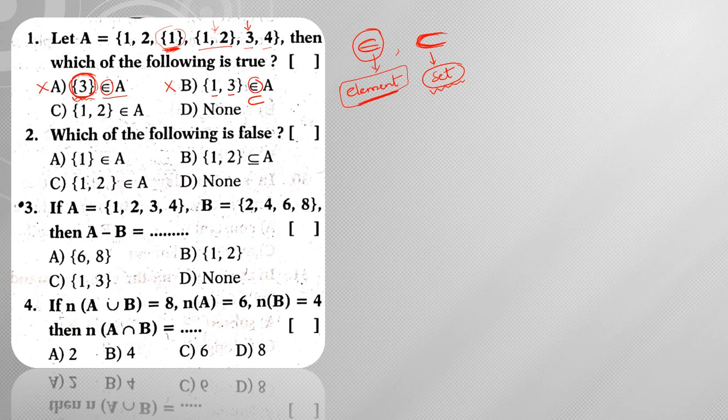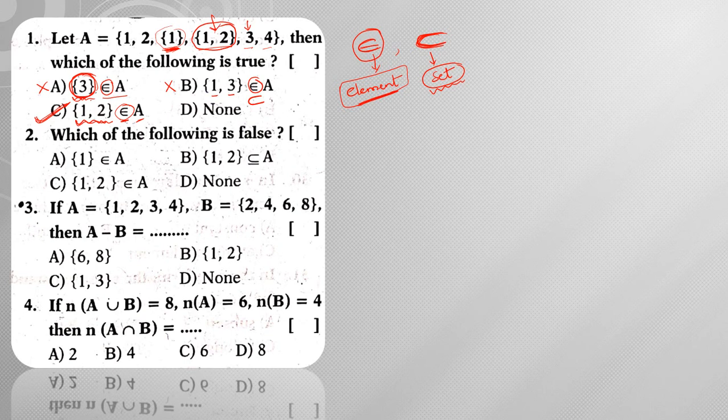Next, he has used {1,2} belongs to A. If you observe, this {1,2} is an element of this set. So when it is an element, you can use the belongs to symbol. Hence this is correct, because it is an element of the given set.